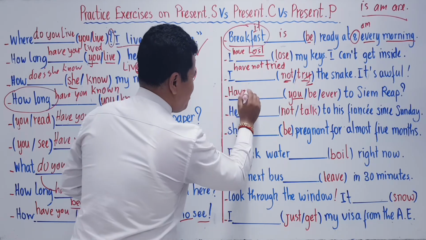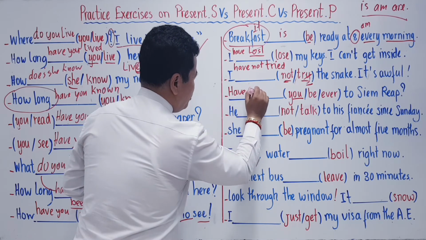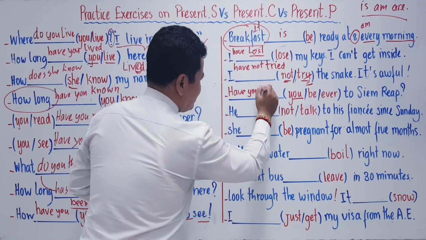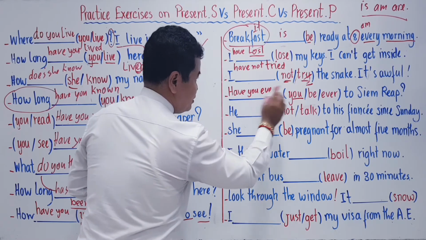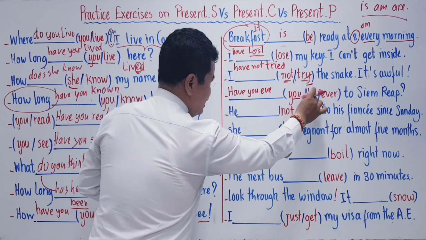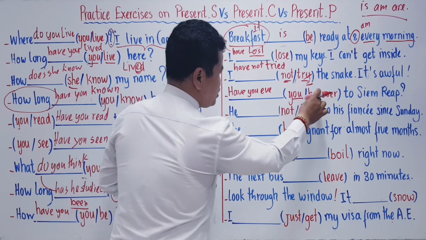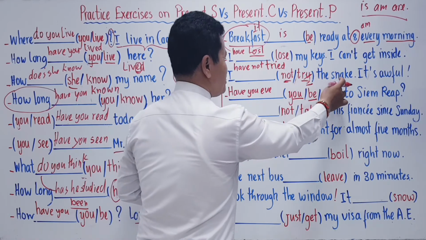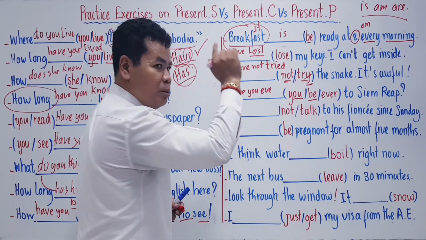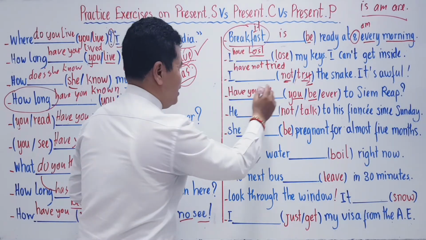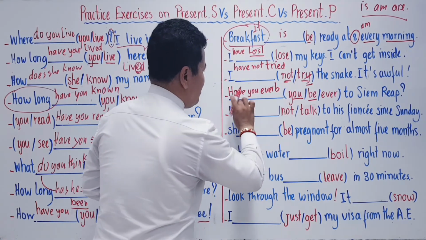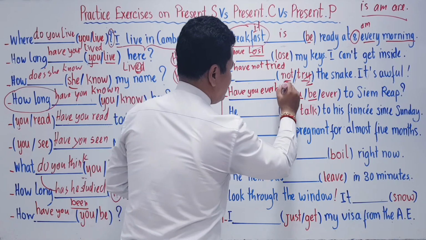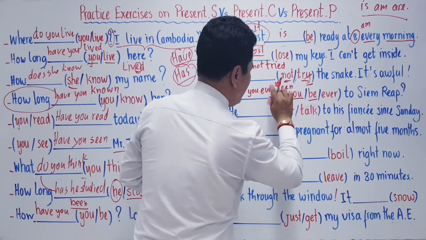Just have you. Okay? Ever. Look at that. Be is the partner. Be is the best verb. So when you go to past participle, it goes to been. Okay? So have you ever been to Siem Reap?